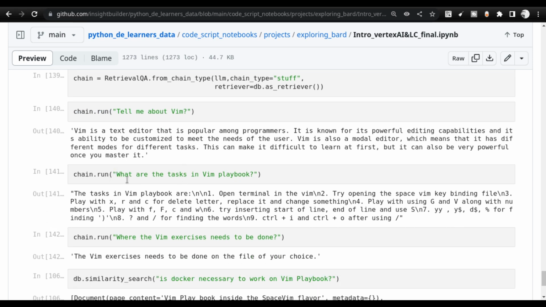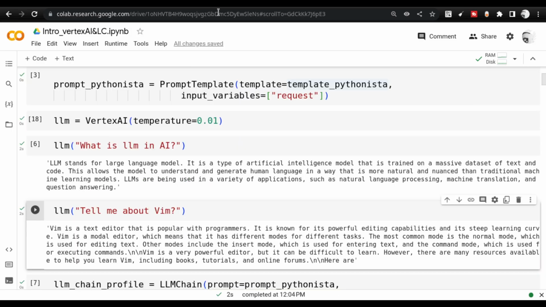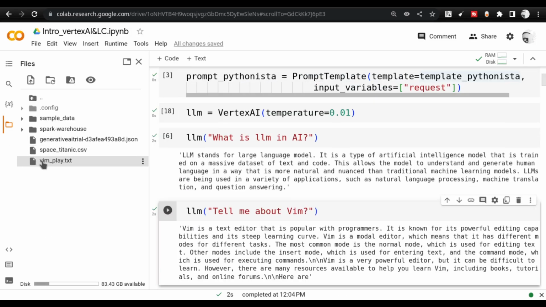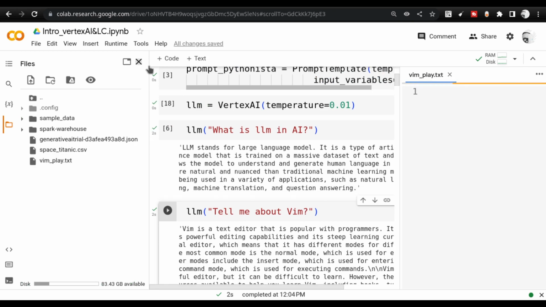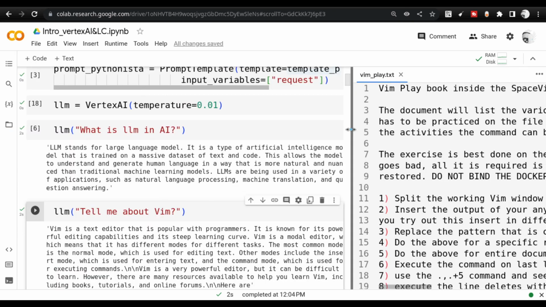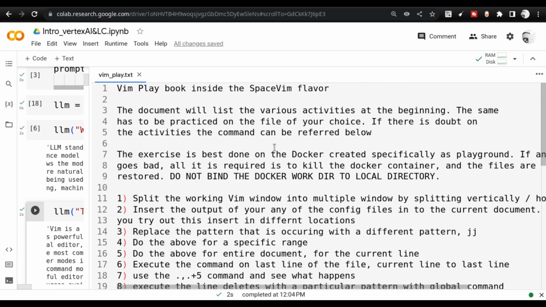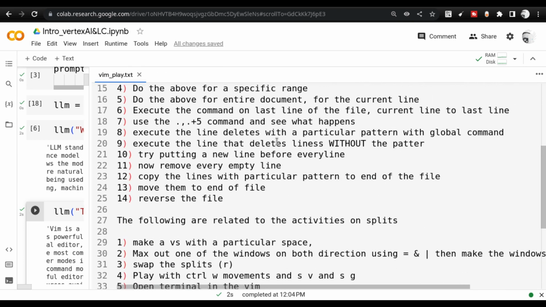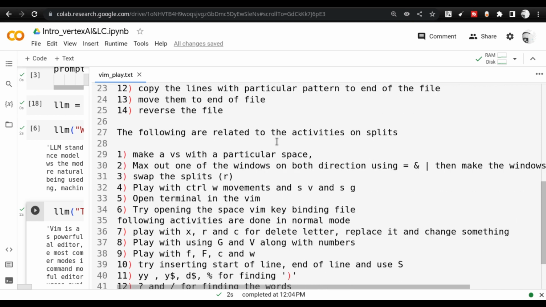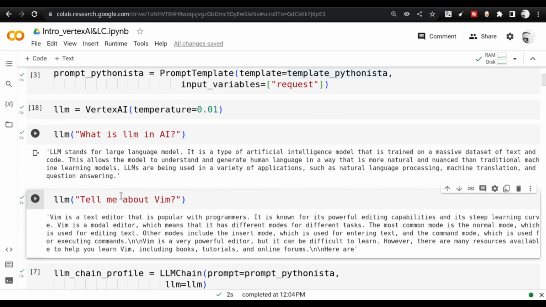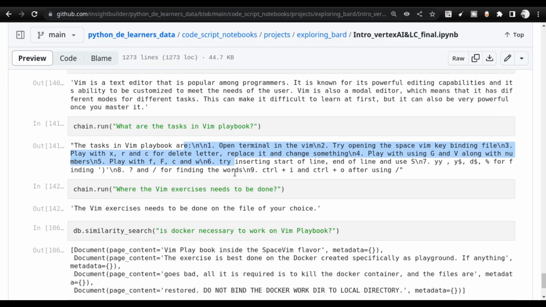But now I am asking, what are the tasks in the Vim playbook? And once I ask this specifically, then I get all the tasks that have been created by me inside the playbook. If you go to the Vim play.txt and click on that, you'll see that there are various tasks I created. I have a playbook where I try to learn and practice the skills that I have, and I create various tasks to practice. This particular data is what I have provided to the large language model, and I'm asking questions. And this is what you guys are seeing.